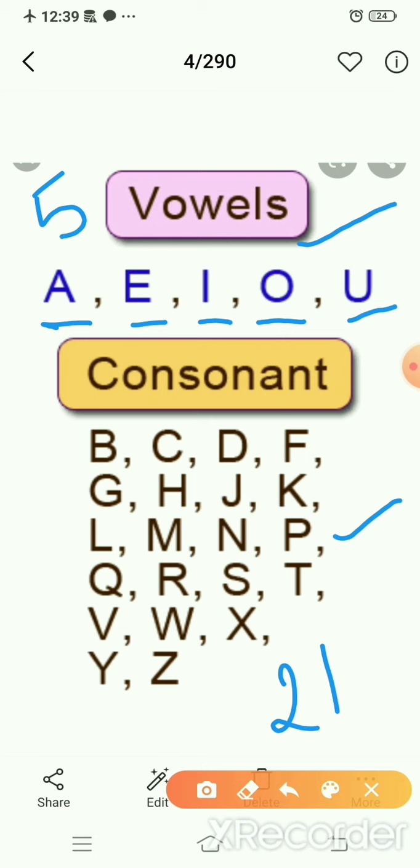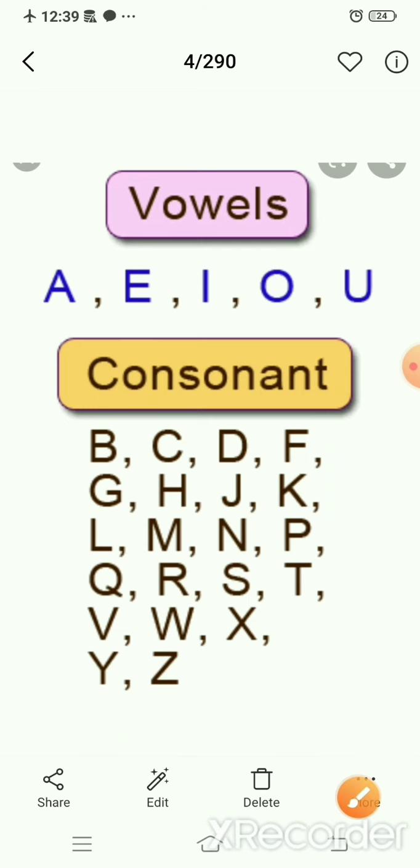Before starting this topic, you have to learn the vowels and consonants. Leave the vowels, other letters are consonants. Leave the vowels A, E, I, O, U from the 26 letters, and the others are consonants. Is it clear to all of you? Move to the next page.